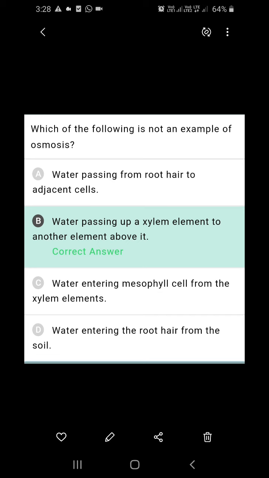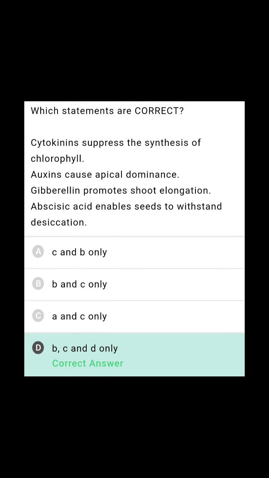Here water is passed because of transpiration pull and root pressure. Transpiration pull acts as a pulling force, root pressure acts as a pushing force. Even cohesive forces among the water molecules and adhesive forces between the water molecules and polar surfaces of the tracheary elements. So this is not an example of osmosis. B is the right answer.